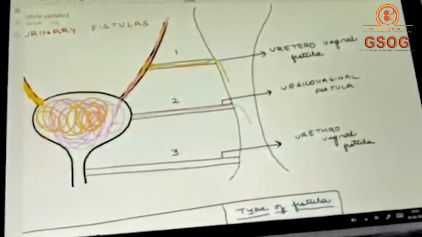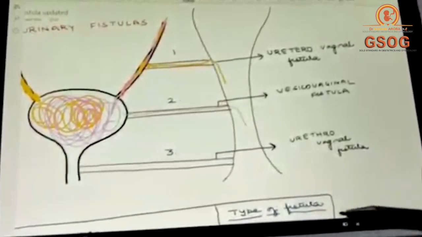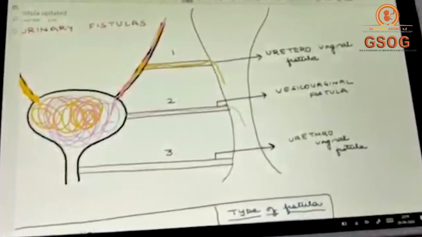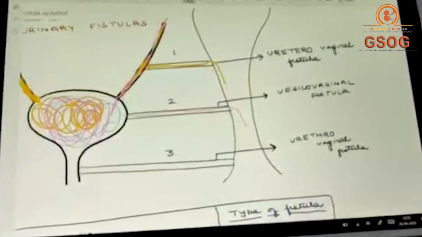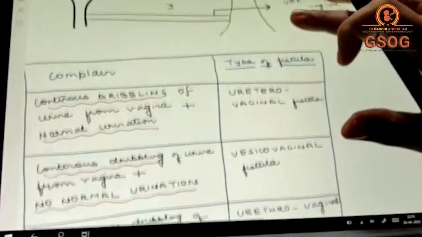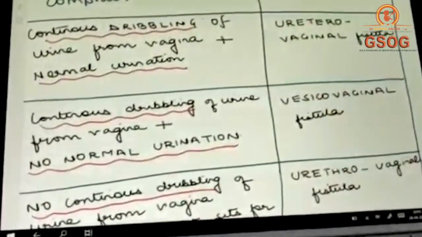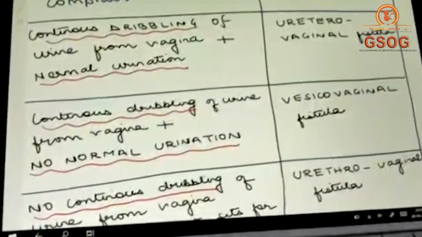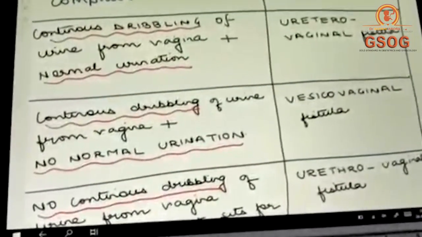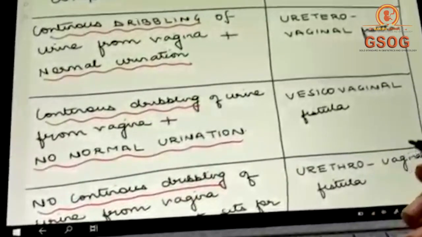So this patient will also say that she has continuous dribbling of urine from her vagina, but because her bladder is having a fistula, her bladder will never get full, and this patient will say that there is continuous dribbling of urine from the vagina and no normal urination. So this is a case of vesicovaginal fistula, right?